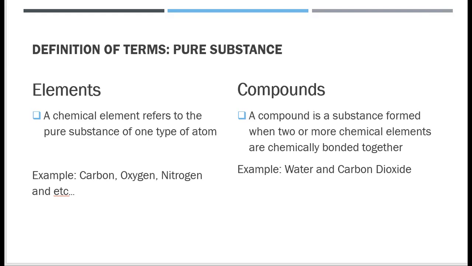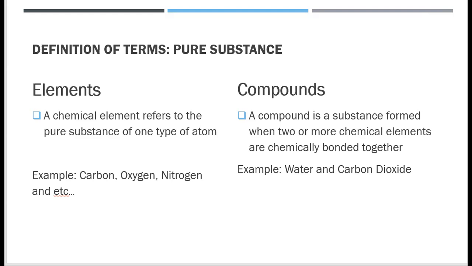Next, we have compounds. A compound is a substance formed when two or more chemical elements are chemically bonded together. For example, water and carbon dioxide. Water is made up of hydrogen and oxygen, and the compound formula for water is H2O.